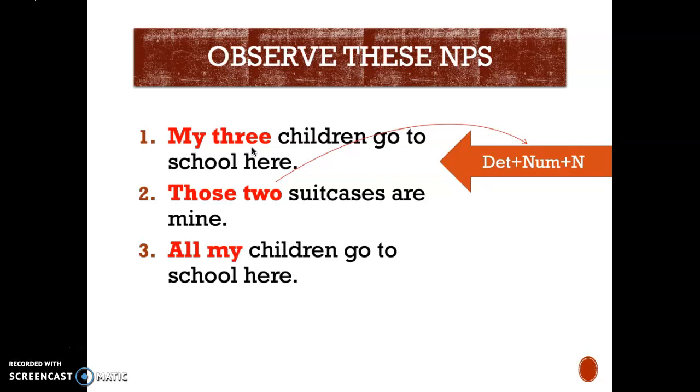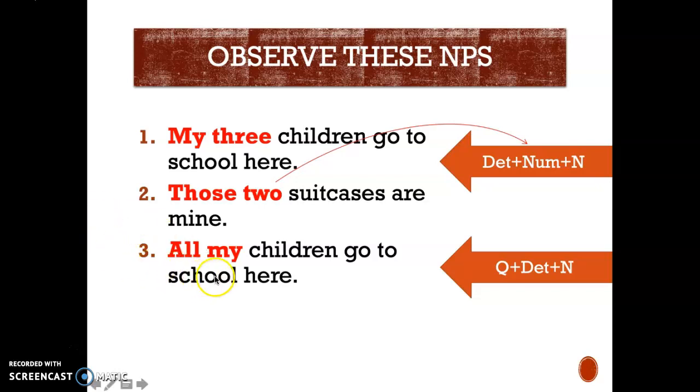Alright, we can also have another modifier, like all my children go to school here. In this case, all is not a numeral because it's not a number, but all is rather considered as a quantifier, okay? Because it quantifies entities or nouns, okay?